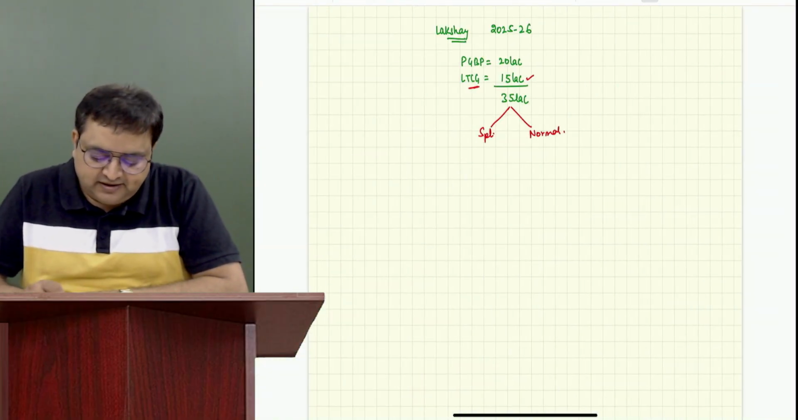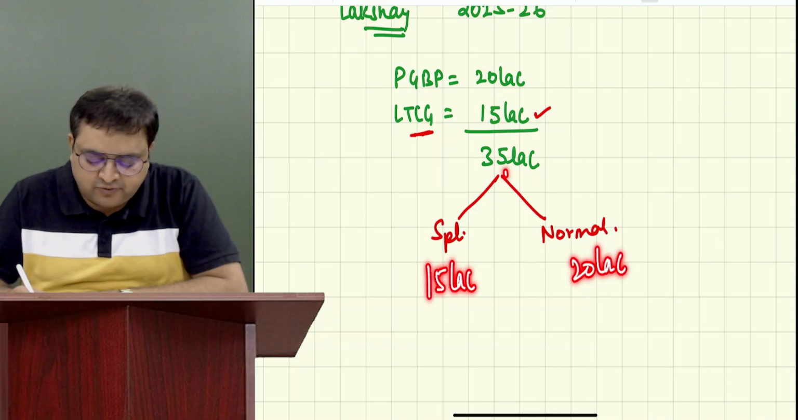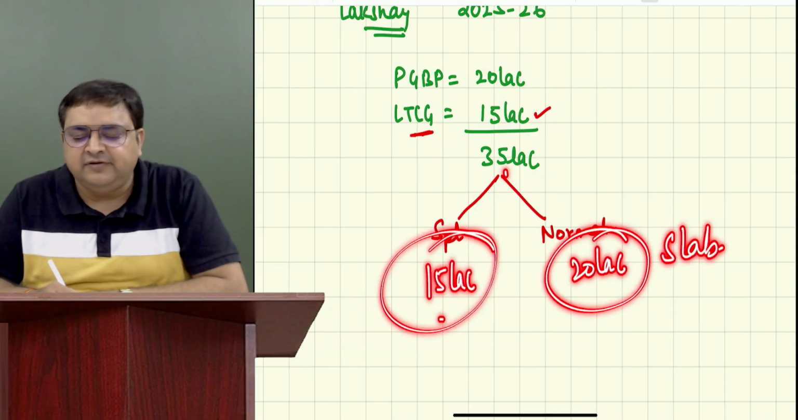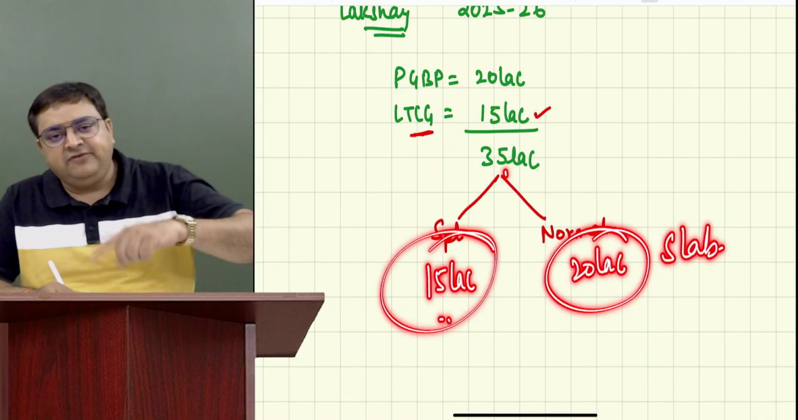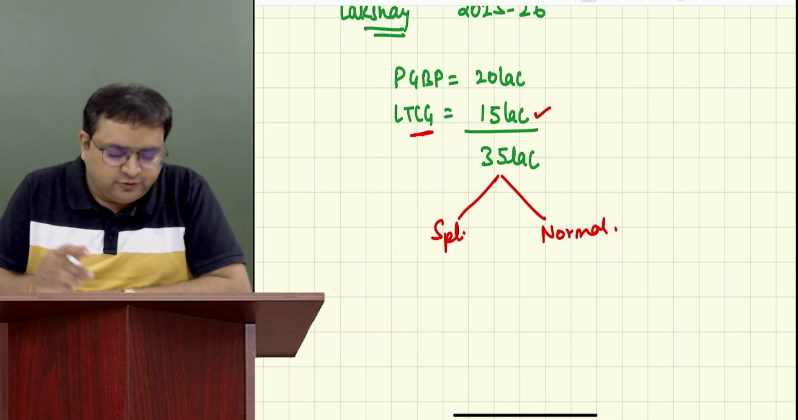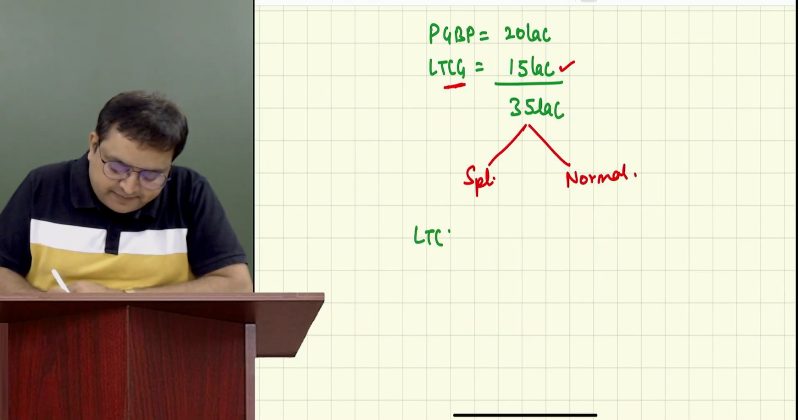So you will say that, sir, out of 35 lakh, 15 lakh is special income and 20 lakh is normal income. On 20 lakh, we can apply slab rates, but on 15 lakh, we will not apply slab rates. Rather, we will apply special rates, and we have a special rate of 12.5%. Now, let's say, for example, don't write this, he has long-term capital gain of 15 lakh total.